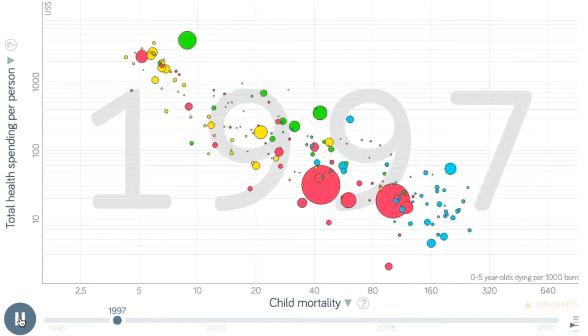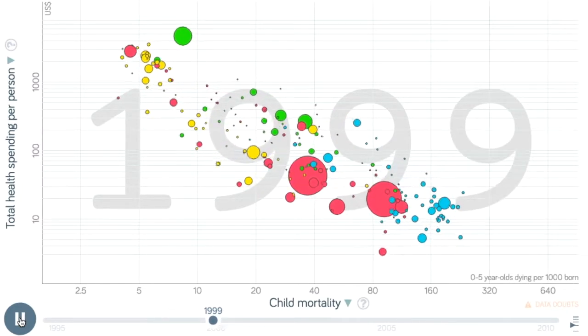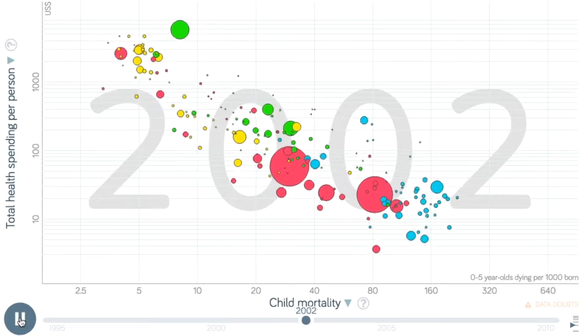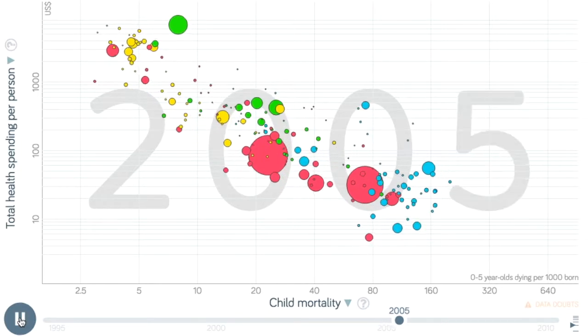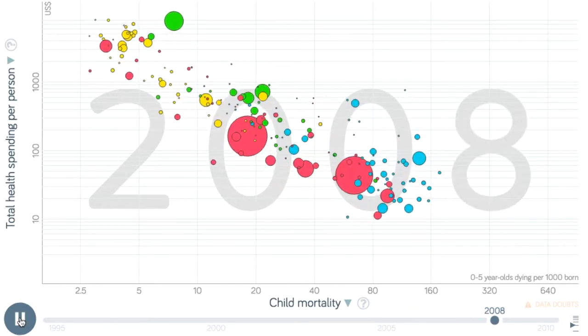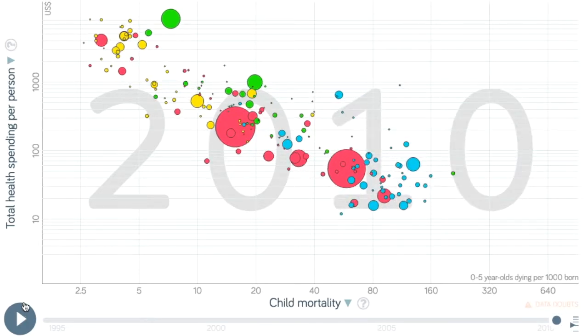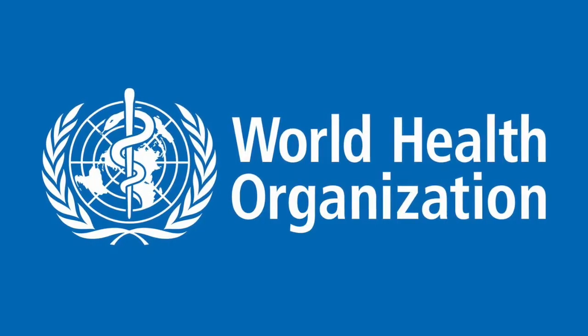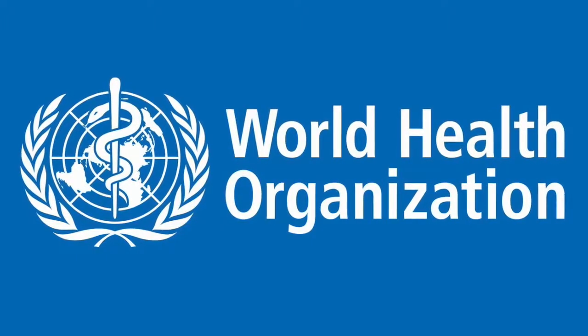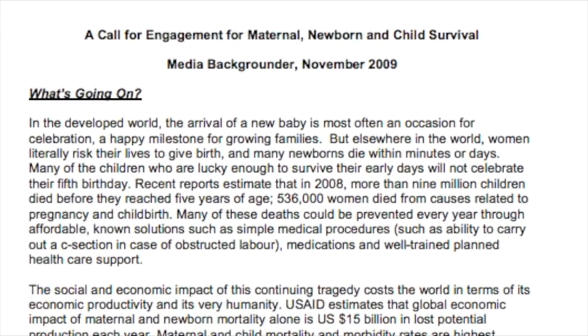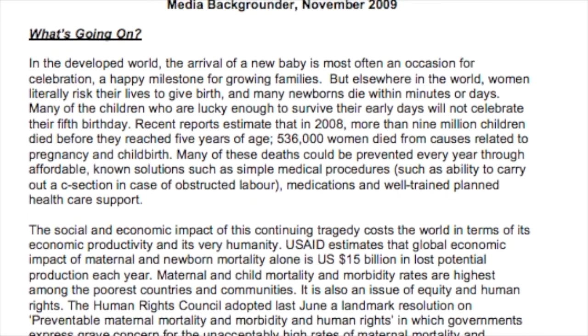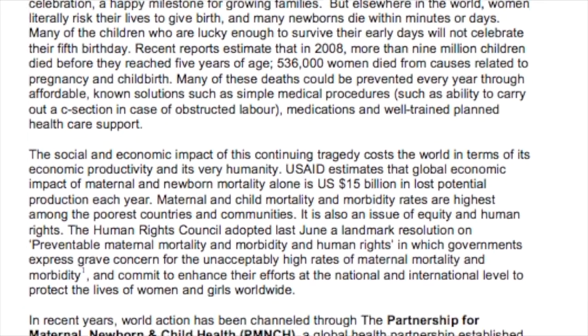The Gapminder data showed that spending on health helped decrease child mortality, but it did not explain what spending on health looked like and why this correlation exists. Due to Gapminder not having any more information on government health spending, we looked to the World Health Organization for answers. A report written in 2009 titled A Call for Engagement for Maternal, Newborn, and Child Survival outlines how basic